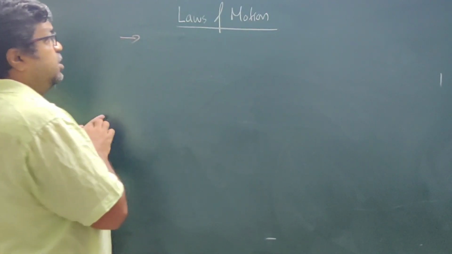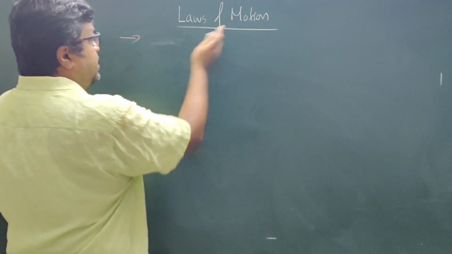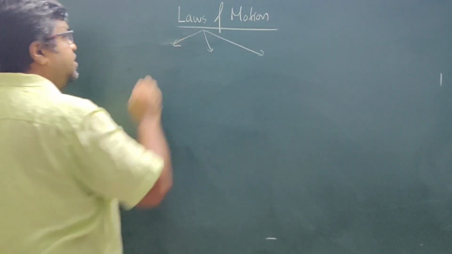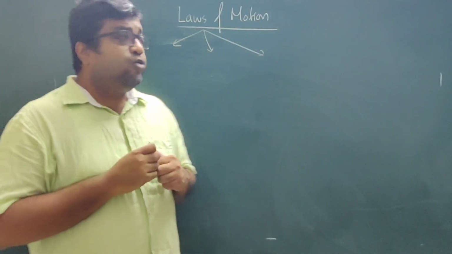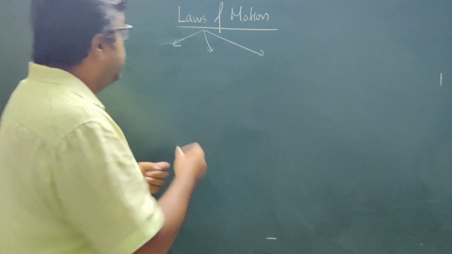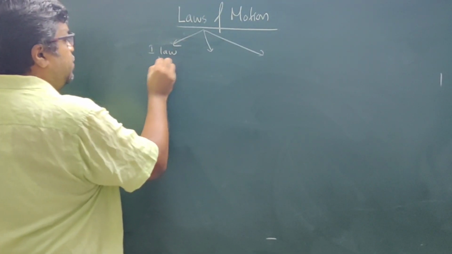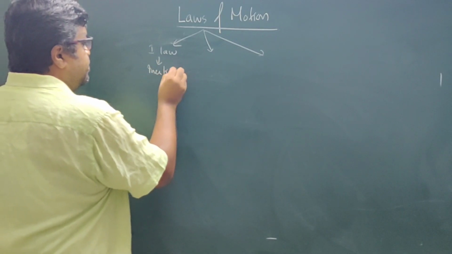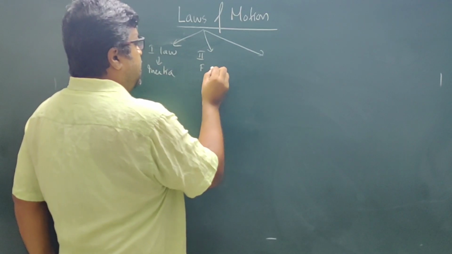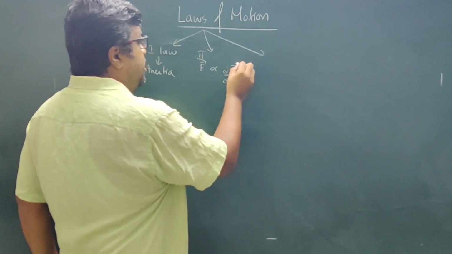Now next comes the laws of motion as a chapter. Basically we have three laws of motion, which were stated by Isaac Newton. The first law is the law of inertia. The second law connects force and momentum by the relation F proportional to dP by dt.